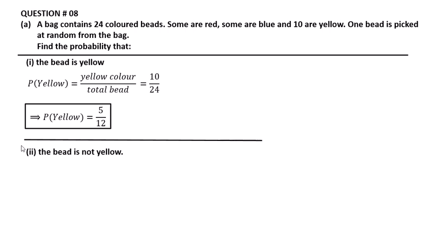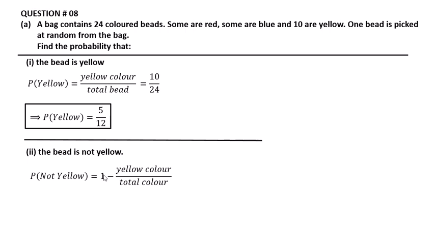Part 2. The bead is not yellow. Now we have to find the probability that the bead is not yellow. So the probability that the bead is not yellow is equal to 1 minus yellow divided by total, because now we have to find the not yellow.